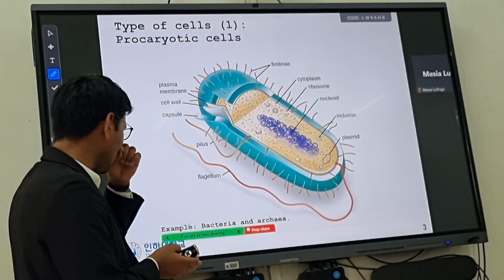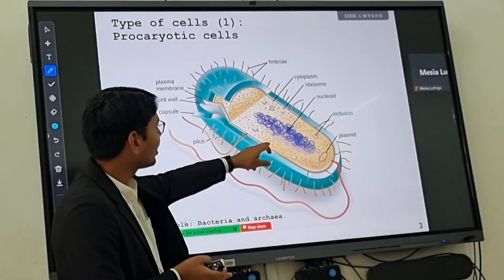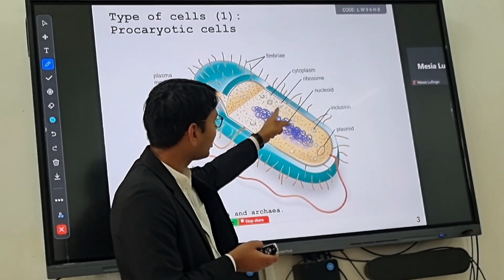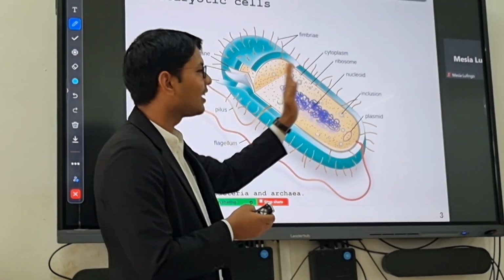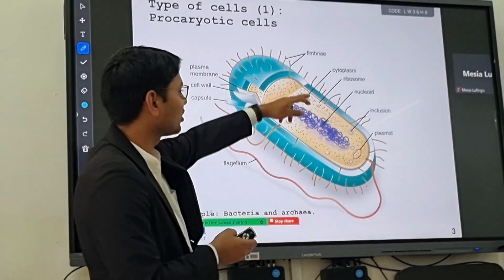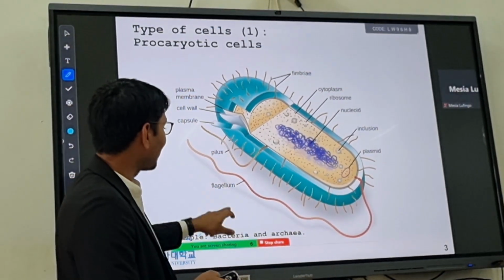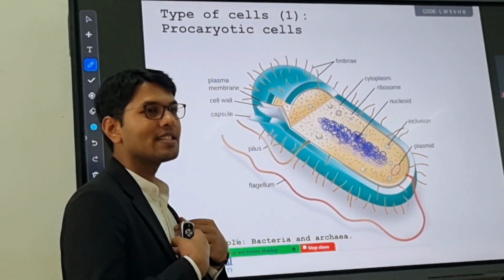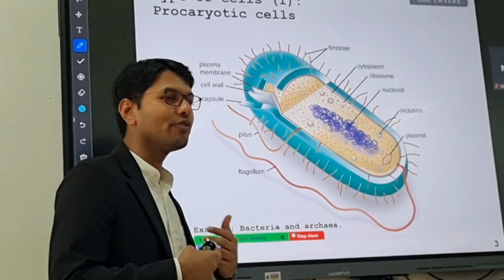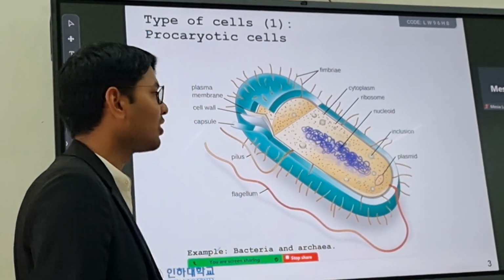If you see, they don't have a true nucleus. They have roughly a small nucleoid here, and then the plasmids, the cytoplasm. I will tell in the next slide what the function of all these small things is. Bacteria and archaea, you have to remember, are prokaryotes. Human body cells are not prokaryotes; those are eukaryotes. So we can say that our cells are eukaryotic cells.